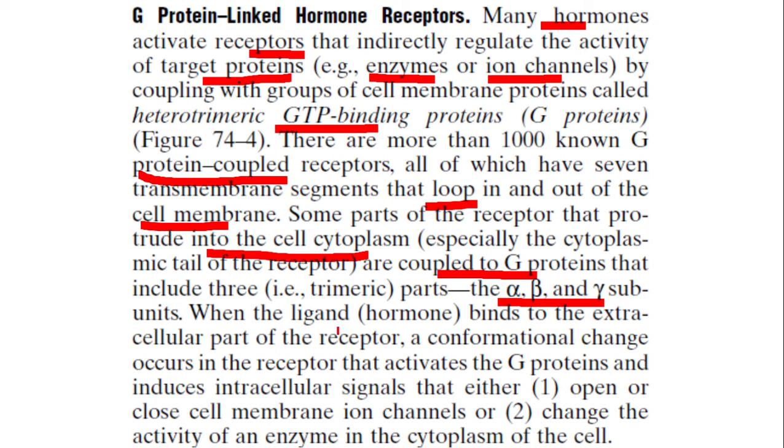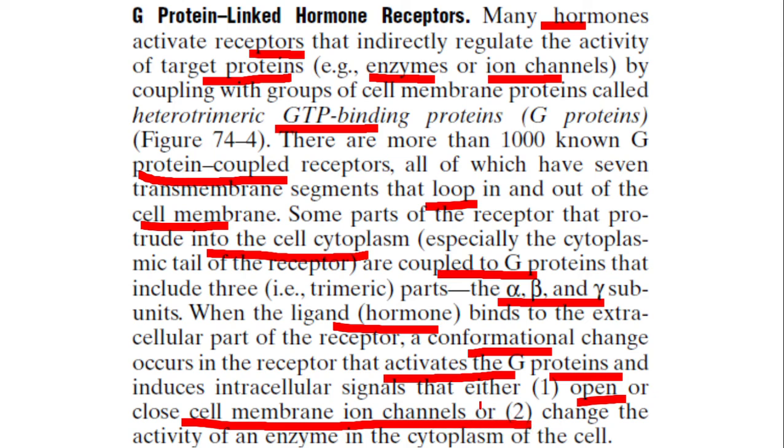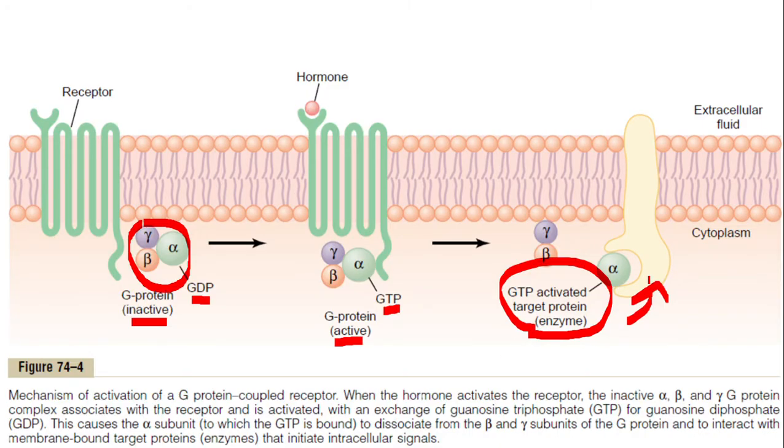When the ligand, that is the hormone, binds to the extracellular part of the receptor, a conformational change occurs on the inner part of the receptor, and it will activate G proteins, and this in turn will open or close other channels. That is what we found here.